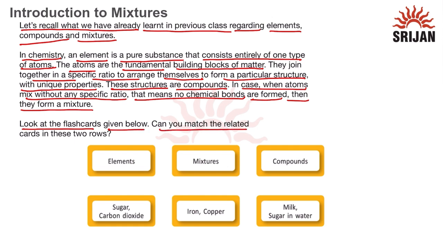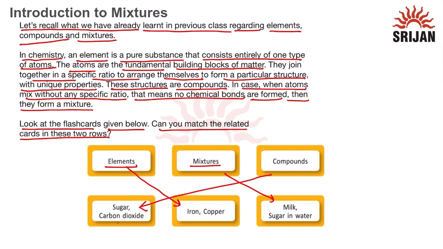Can you match the related cards in these rows? So elements in these are iron and copper, as they are made up of entirely one type of atoms. A mixture is that type where atoms mix without any specific ratio and no chemical bonds are formed. So in this, mixtures are milk, sugar and water, and compounds are those in which atoms form a chemical bond and they arrange themselves in a particular structure with unique properties. In this, compounds are sugar and carbon dioxide.